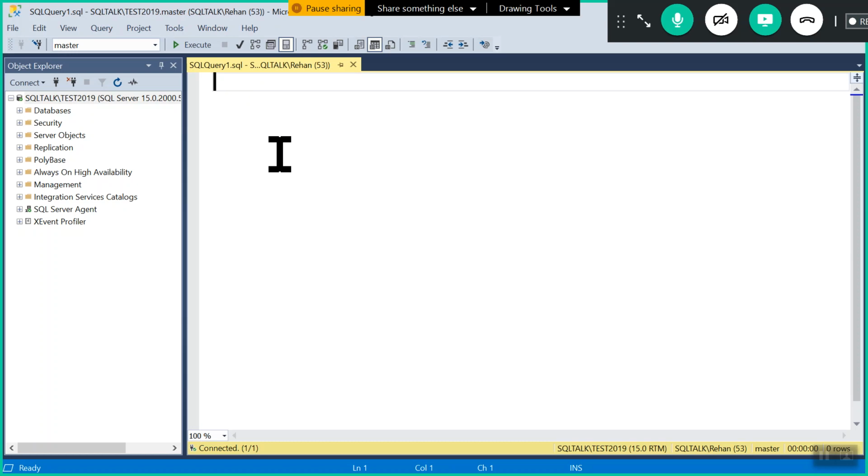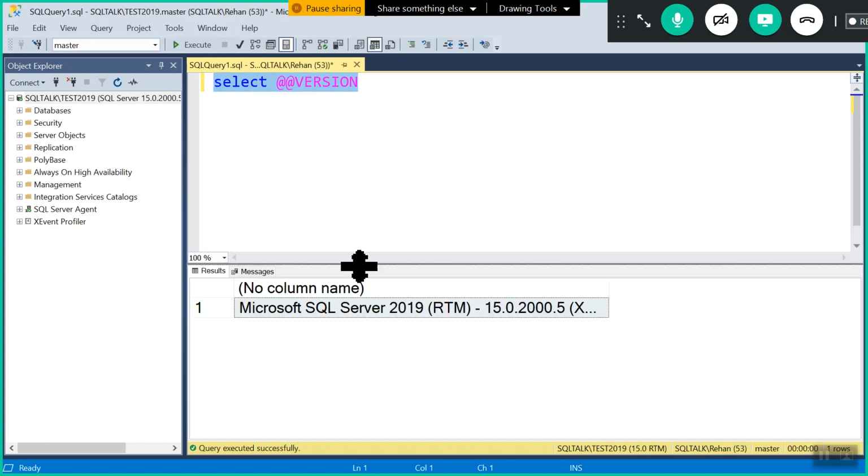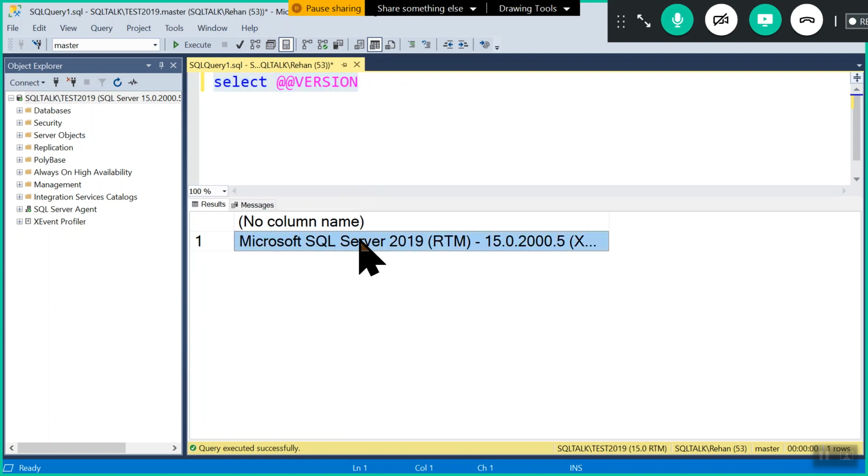Check here: select @@version. Let's say I want to see which version of SQL Server I'm working with right now. Always remember, after typing the command, select the command and execute. Now it is showing Microsoft SQL Server 2019.